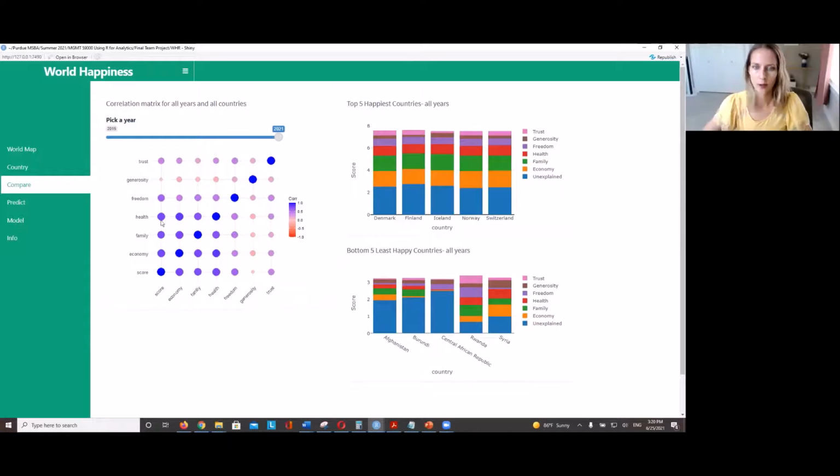If we take a look at the bottom 5 countries, though, we can notice something interesting, like the composition of freedom in Rwanda and Central African Republic is much more important, much more correlated to the score.